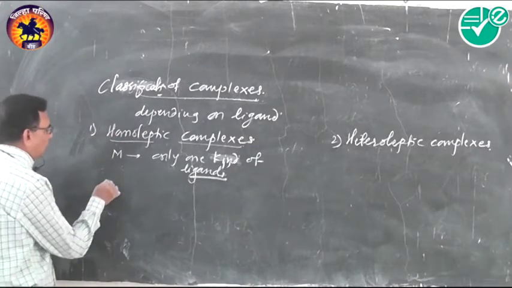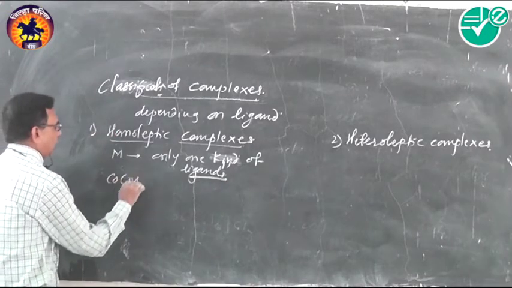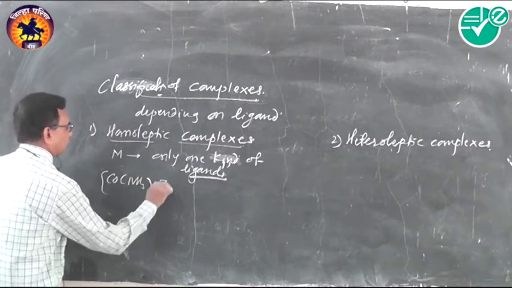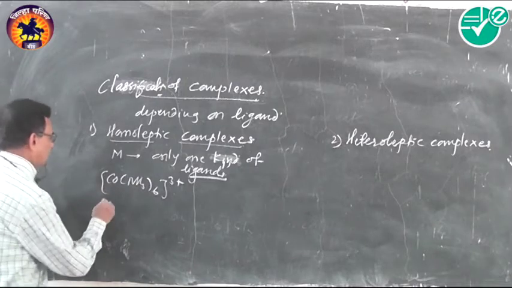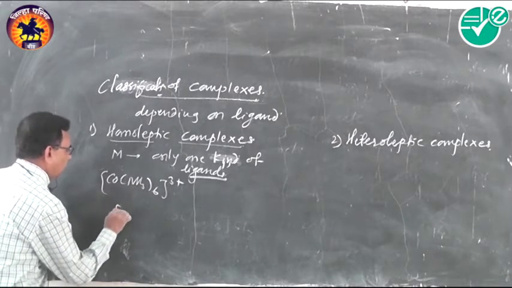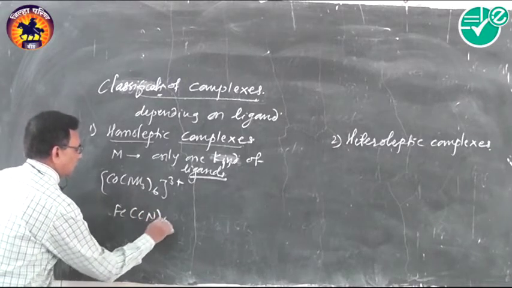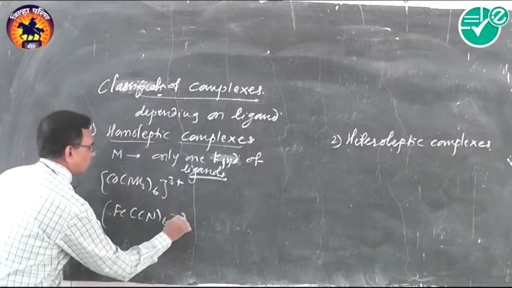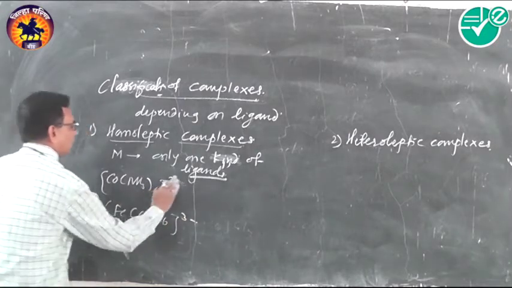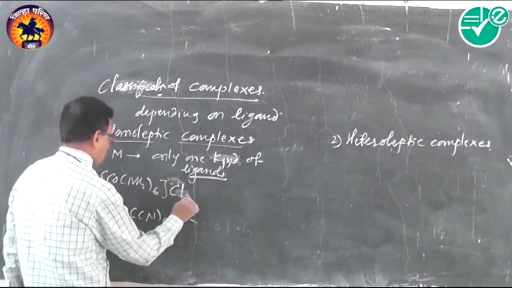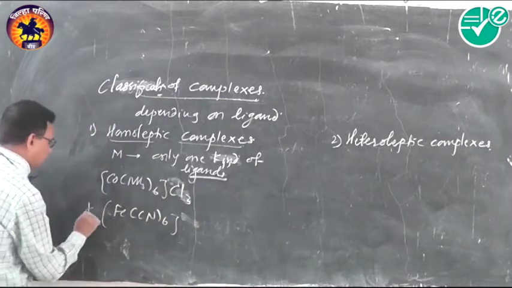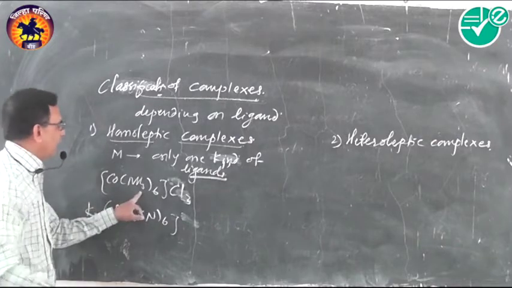For example, Co(NH3)6 3+. The ligands are the same, that is NH3, six of them. Fe(CN)6 3-, Co(NH3)6Cl3 or K3Fe(CN)6. The same ligands are there.